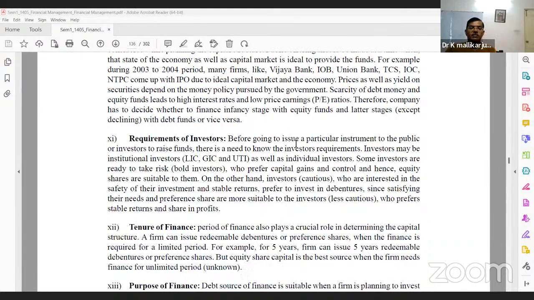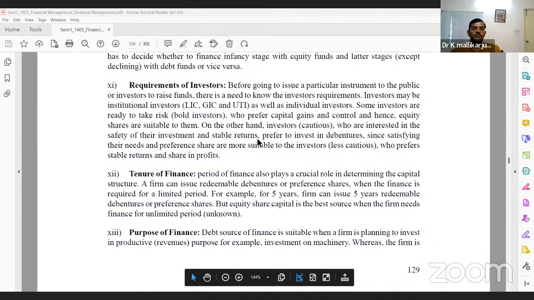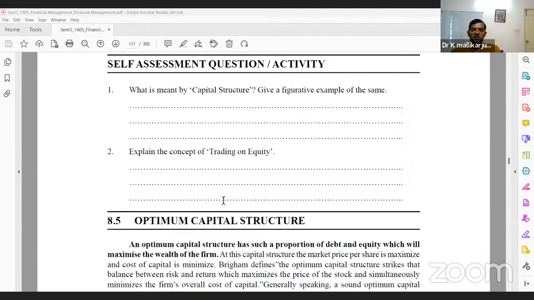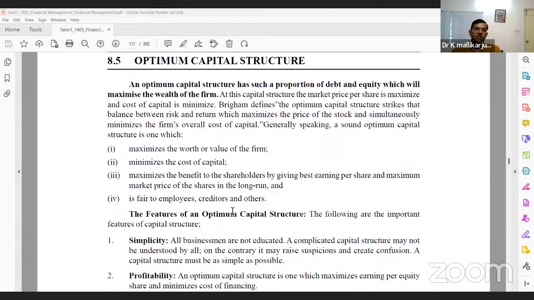The requirements of investors are different for retired persons or individuals, with different purposes and different requirements. For some people the purpose is their children's education. Some people want to construct a house, or they want to invest an amount for the children's education or marriage. The purposes are different, right? The tenure may be 5 years, 15 years, 20 years, depending on how the investor funds. The companies also require funds for 15 years, 20 years. Then the purpose of finance. So this is the source of finance.